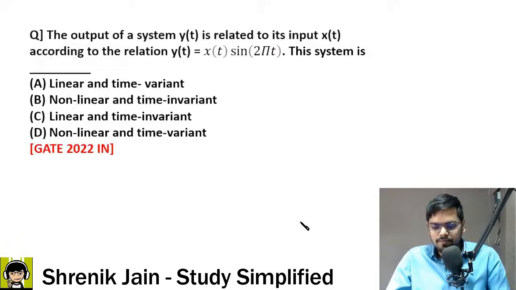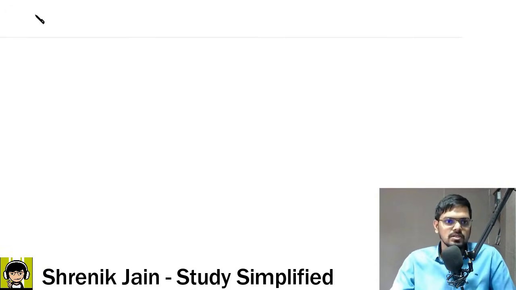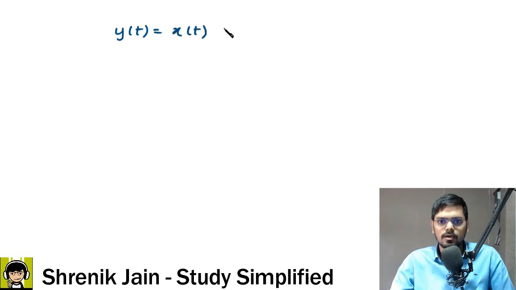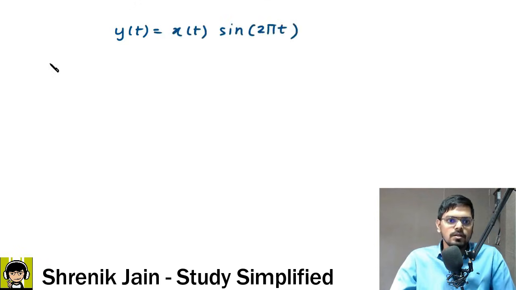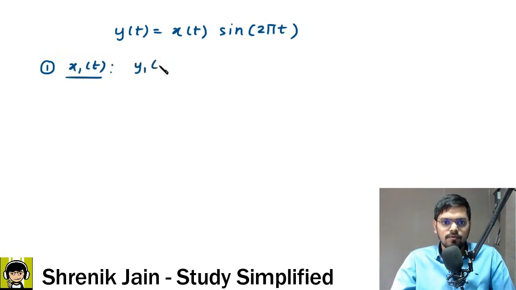First of all, you have to check whether the system is linear or not. There are only 4 steps. What was the equation? The equation was y of t equals x of t into sine of 2 pi t. Correct? The first step is, if my input is x1 of t, what should be my output? Sir, y1 of t.